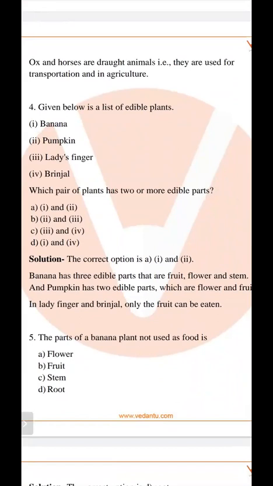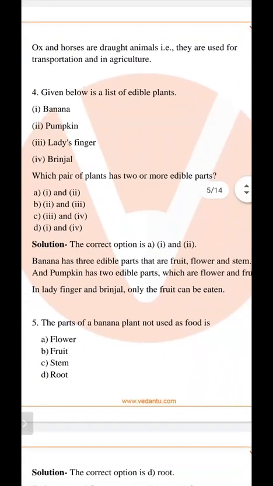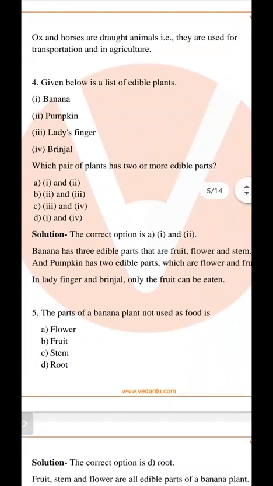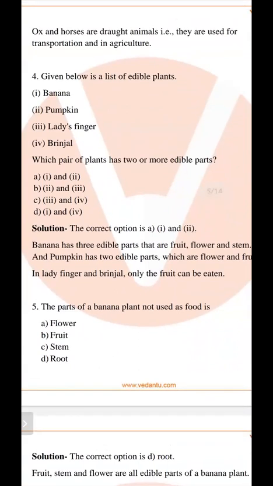You have to find which plants have two or more edible parts.